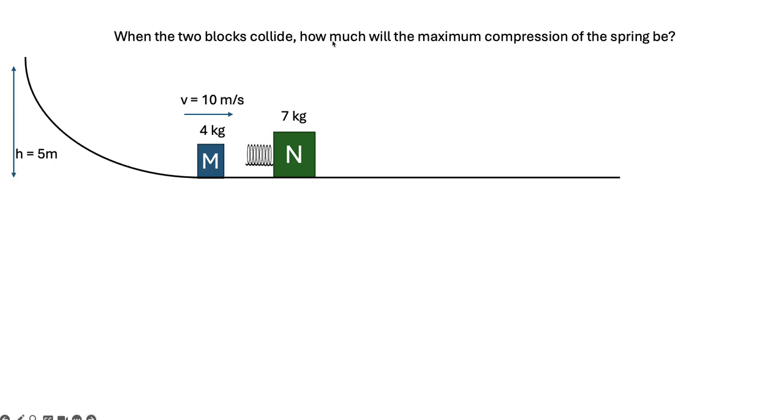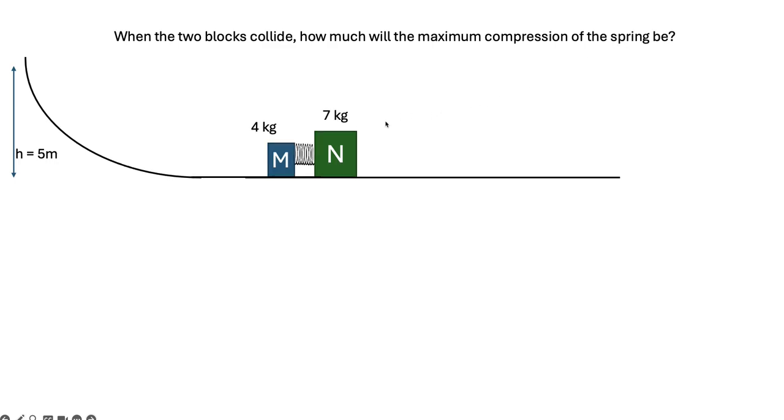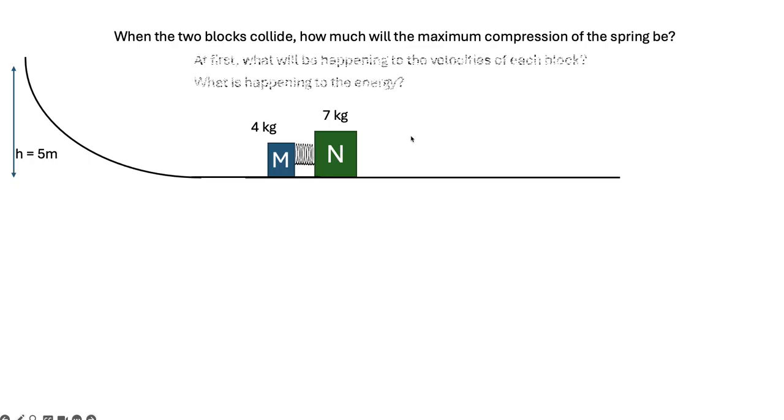So when the two blocks collide, how much will the maximum compression of the spring be? And so, I mean, this is kind of a crazy problem, okay? So this is going to slam into block N, and what I want you to think about is, at first, what will be happening to the velocities of each block, okay? And then what's happening to the energy, okay?